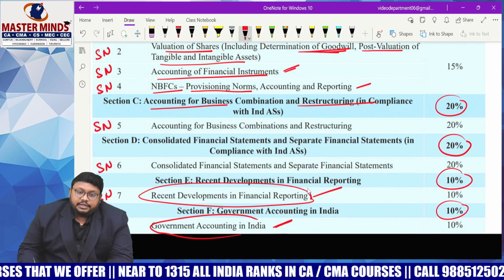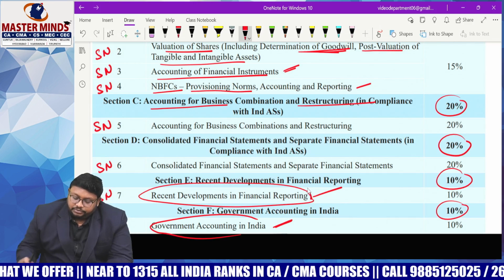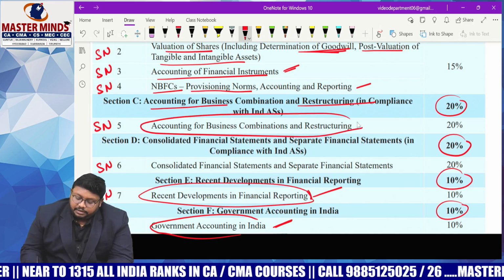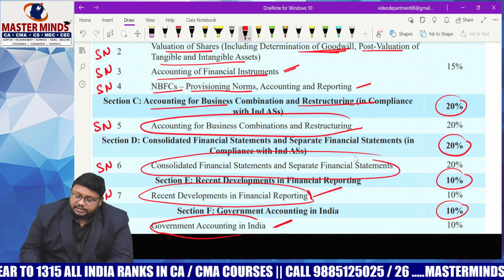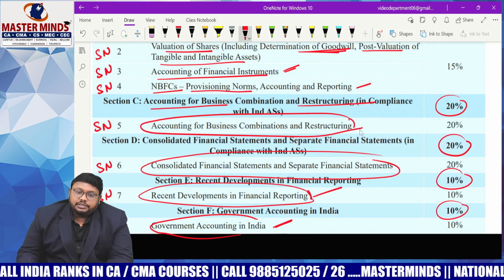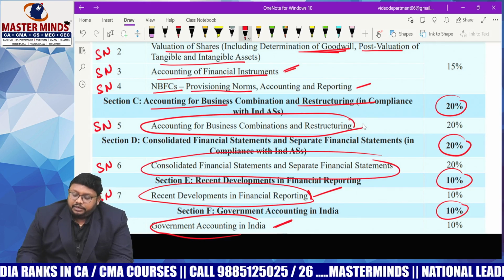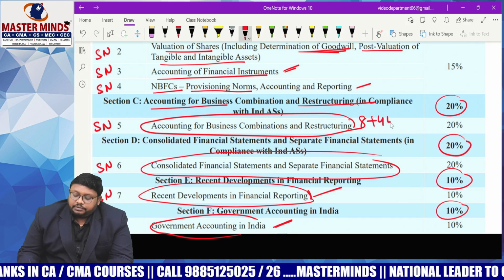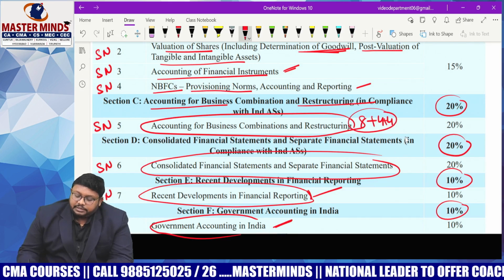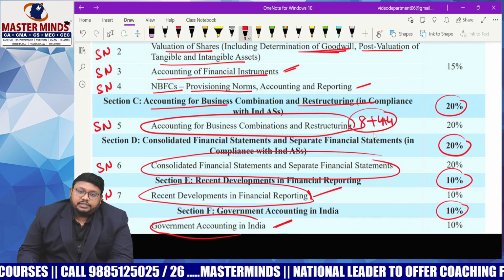Those are marks-gaining subjects, easily. And coming to accounting for business combinations and restructuring, and consolidated financial statements, we can expect a 12 marks question or 16 marks question from it, or 8 plus 4 plus 4, like that also they can ask. Whatever it might be, 16 to 20 marks they are asking from this chapter.